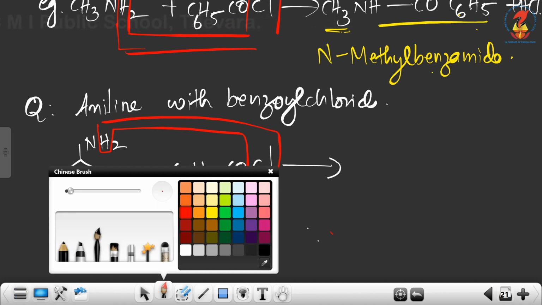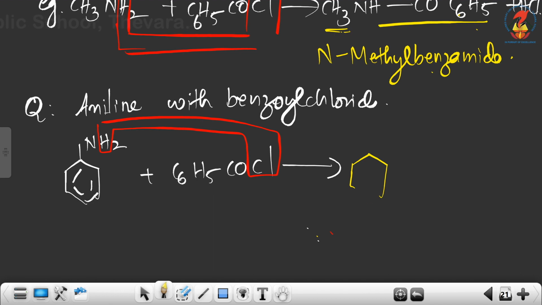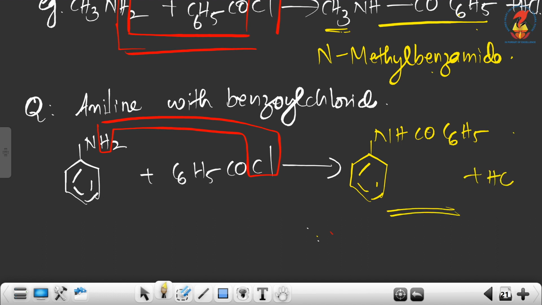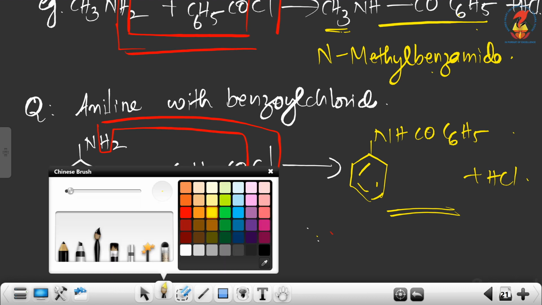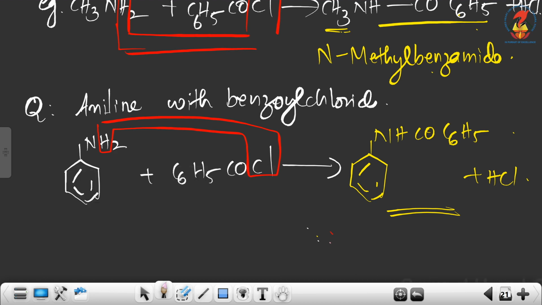And we get benzene ring NHCOC6H5. Very easy to write the product. So here what is the name of this compound? This is benzamide. So it is N-phenylbenzamide.